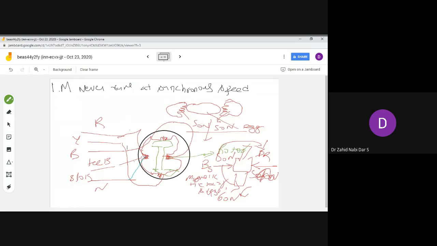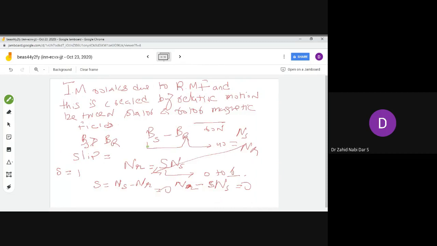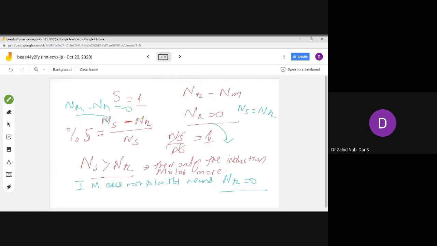There is a field, and we are giving current only to the stator winding. From the stator winding this is picked up by mutual induction in the air gap, and in the air gap the power is produced, and there is a relative motion between the stator and the rotor field. This relative motion is known as slip: ns minus nr, or percentage slip would be ns minus nr divided by ns. If slip is 1, nr is equal to 0. Slip is 0 means ns is equal to nr.